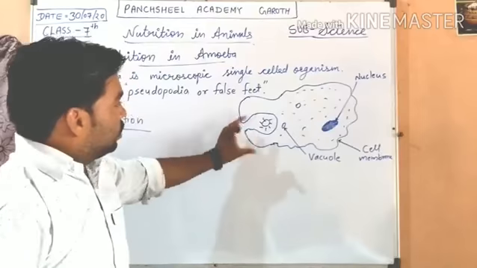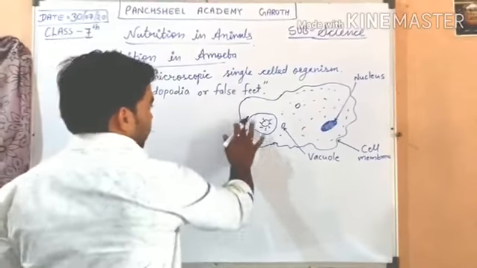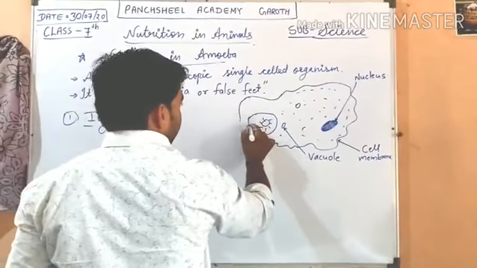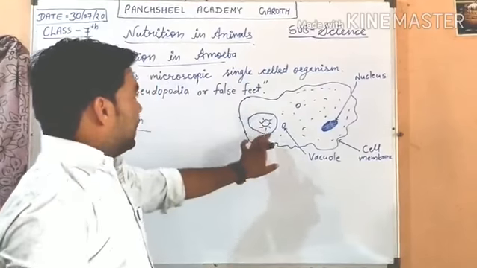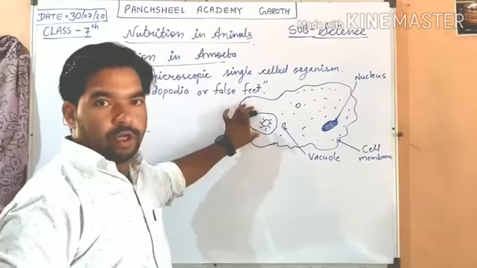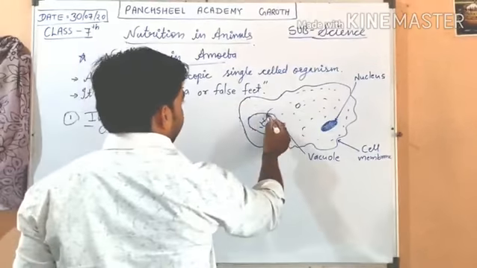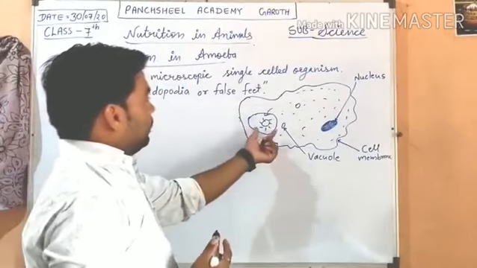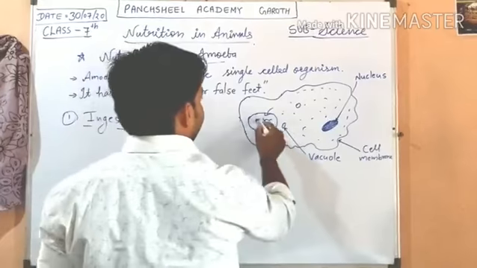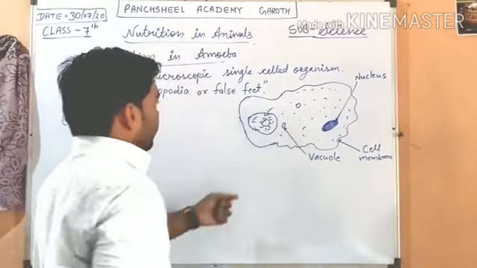The pseudopodia merge into each other like that, and this is the food vacuole created inside the amoeba. After that, cytoplasm enters the food vacuole, and it can digest this organism.